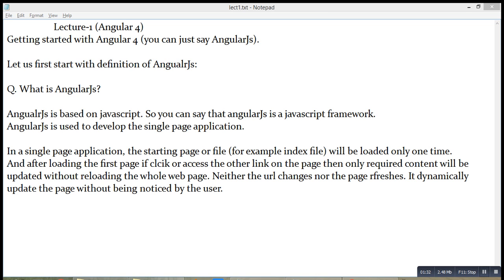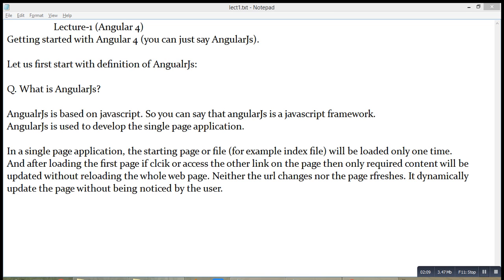So in a single page application, if you click on any link or try to access any link, then the content related to that link will be reflected on the page without reloading the whole page. Whole page will be static, but the content we are trying to access will only update without being noticed by the user. You will not notice any change in the URL. You will not notice the reload of the page.